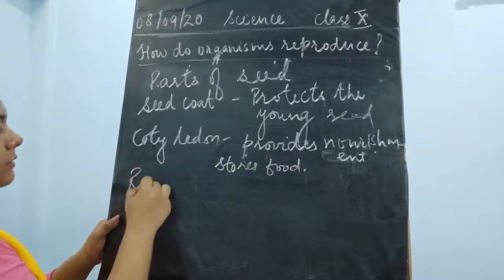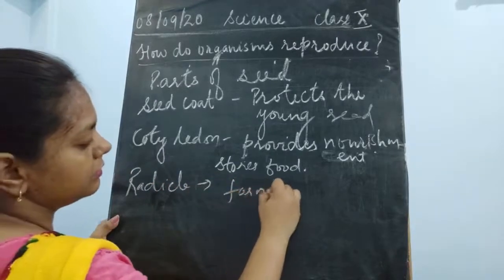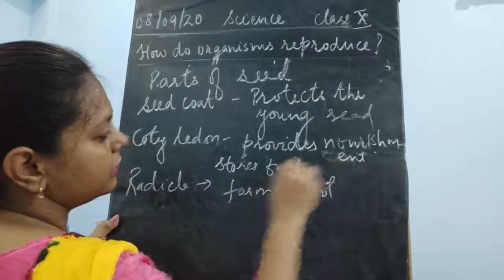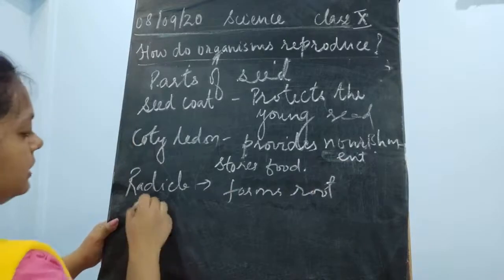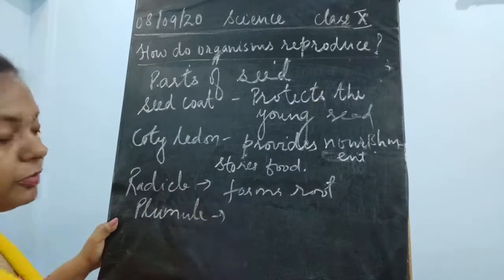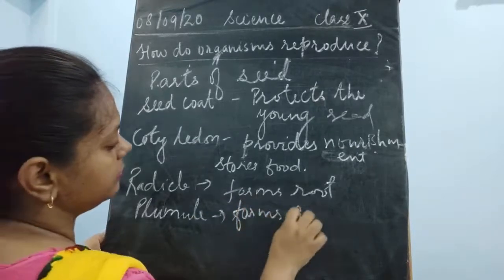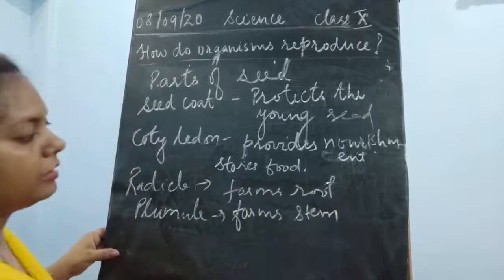Next is the radicle. The radicle forms the root in the young plant. Then what is the plumule? What is the function of the plumule? It forms the stem or shoot.